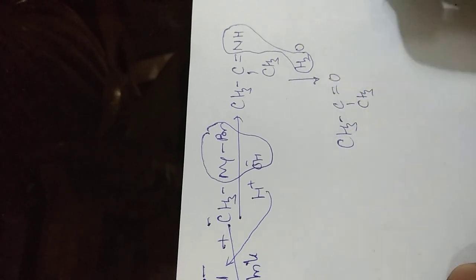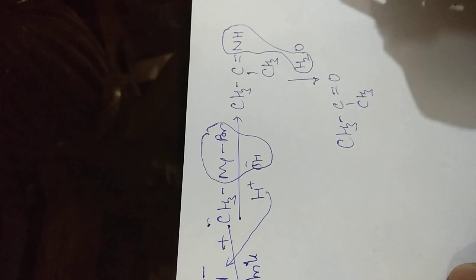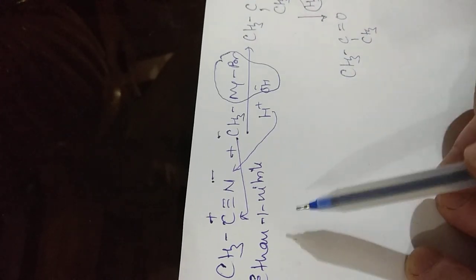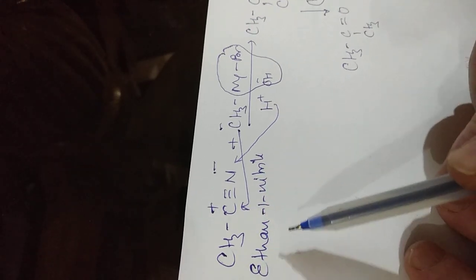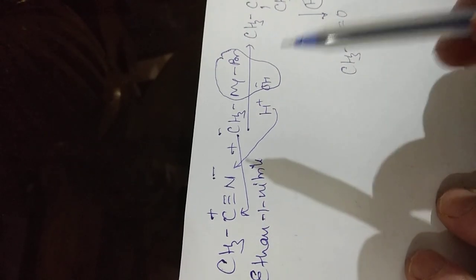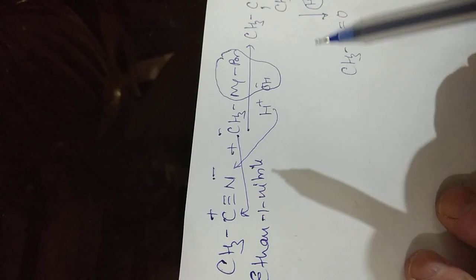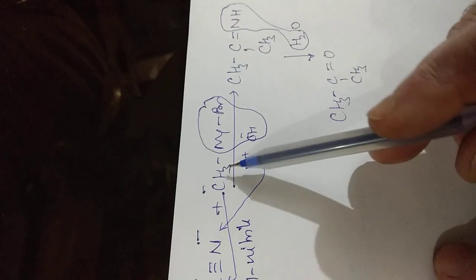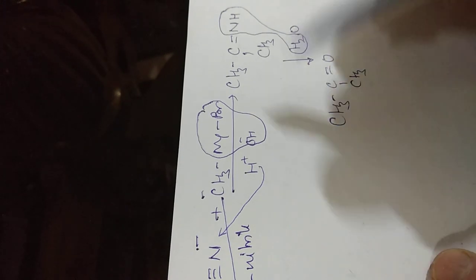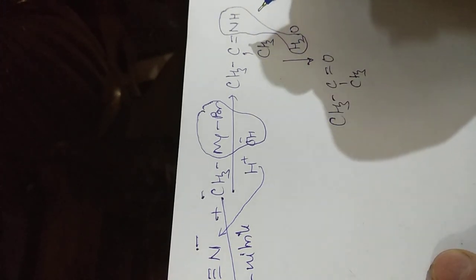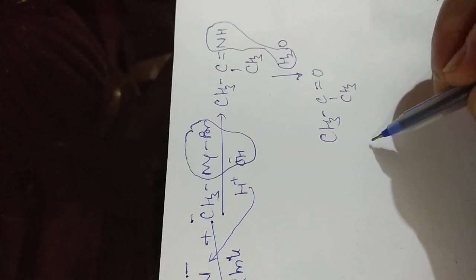This is also a very important reaction. I repeat, with acetonitrile, the common name of ethane 1-nitrile is acetonitrile. When it is treated with methyl magnesium bromide and hydrolysis takes place, an addition product will form, which on further hydrolysis forms acetone.